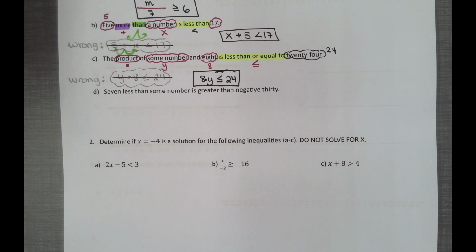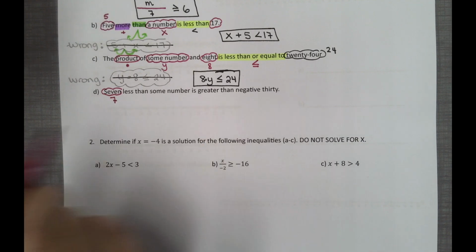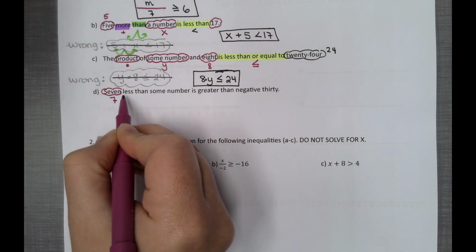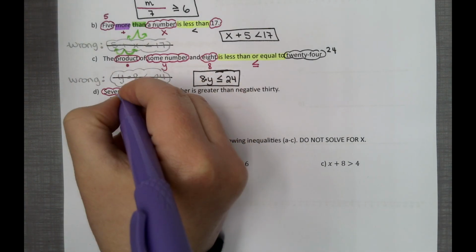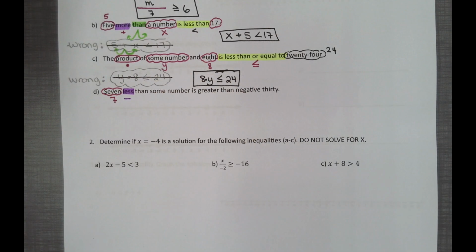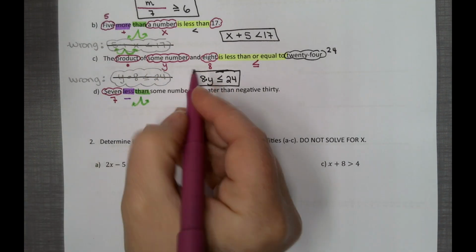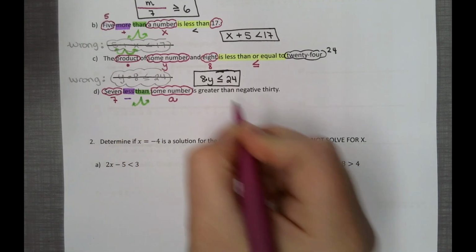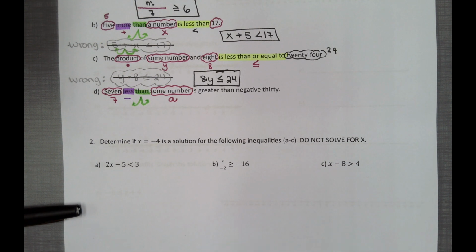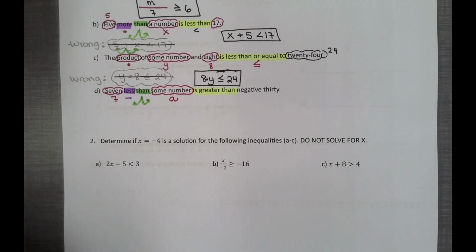7 less than some number. So 7. Let's go ahead and translate. Okay, there's no is here. Do you see how there's no is? So that means we need to translate less. Less is minus. We need to translate than. Than is a switch. Then we have some number. Let's use A. And then you do have is right here. So is greater than. It's going to be your inequality. And then we have negative 30.